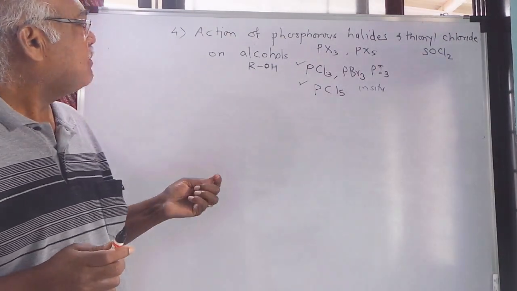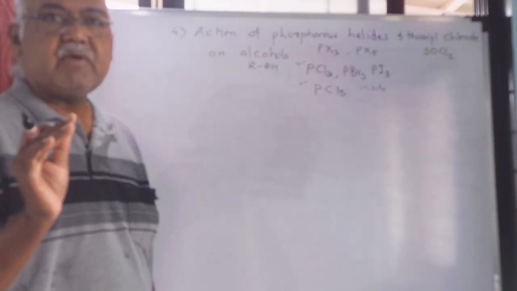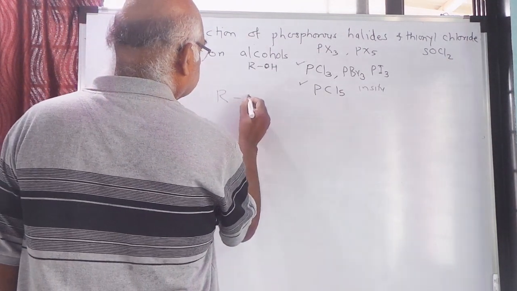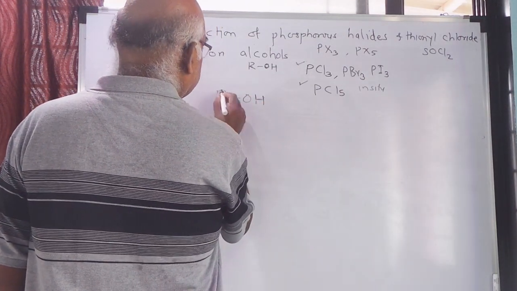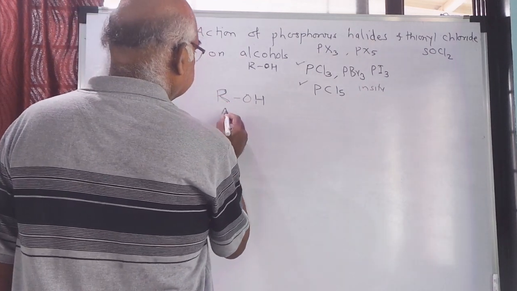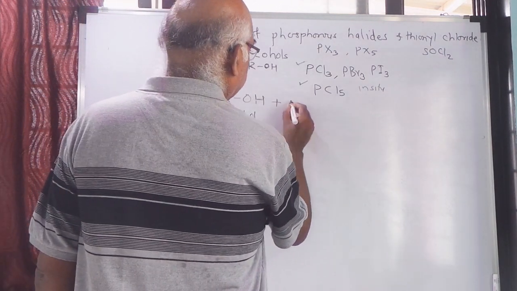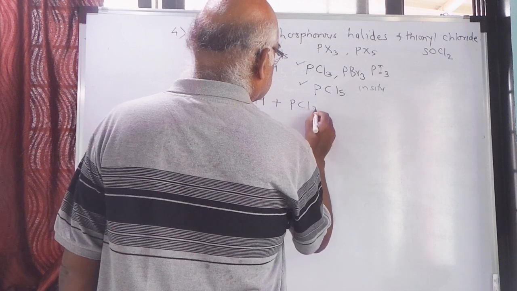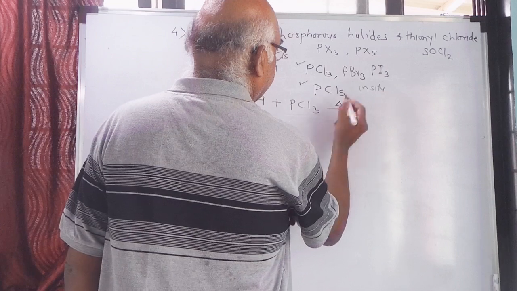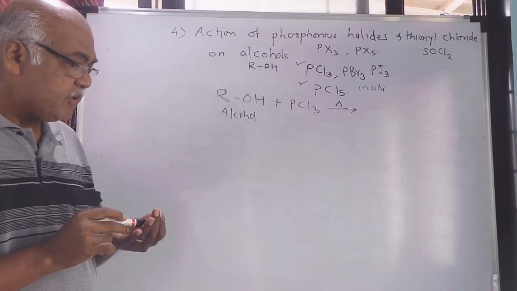Okay, so we'll take some alcohols and we'll see how the reaction takes place. For example, suppose I take a general alcohol, that is ROH. If I take a general alcohol, that is ROH, and this alcohol is treated with PCl3 phosphorus trichloride, this is warmed or heated. When alcohol is heated with phosphorus trichloride, what will happen, we'll see.